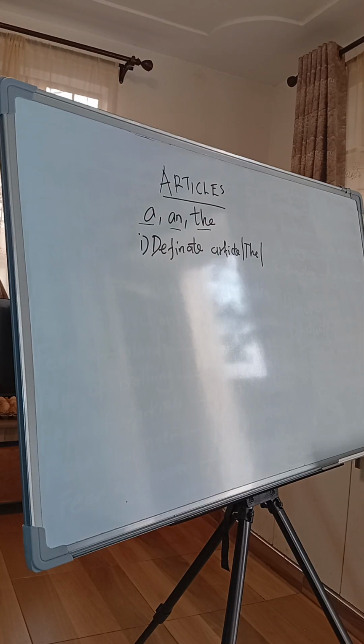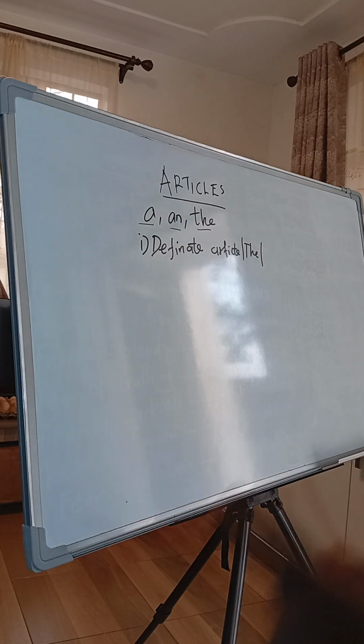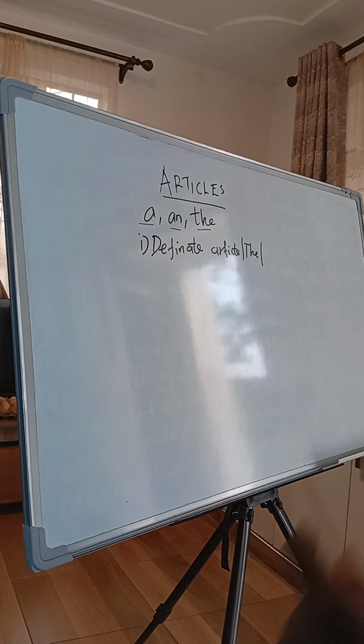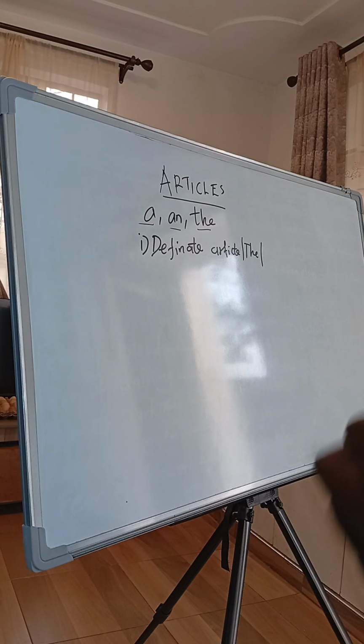Very good question. We use the when the listener or someone speaking is aware of the things being mentioned. For example, the book that got lost yesterday belongs to Jane. That means you are talking about a book which got lost yesterday.